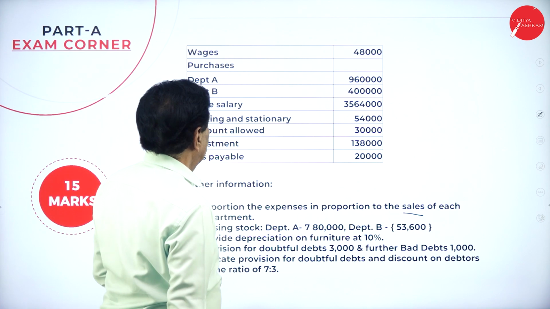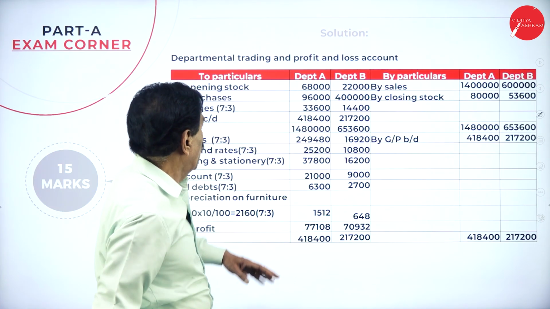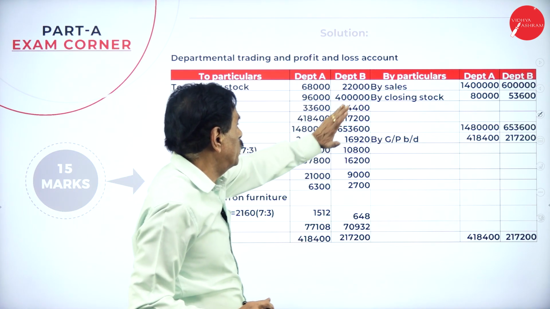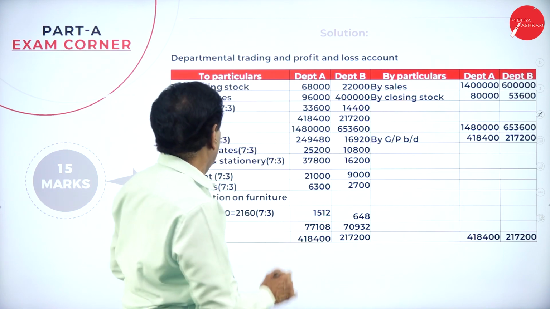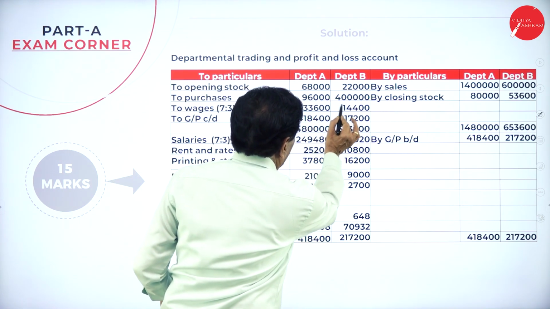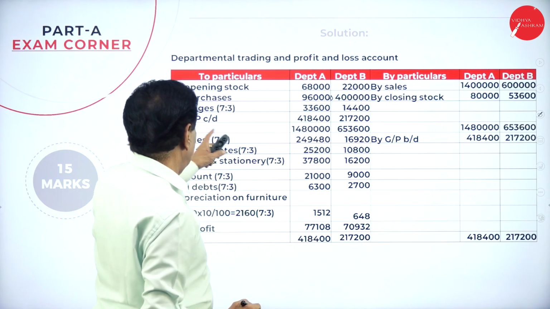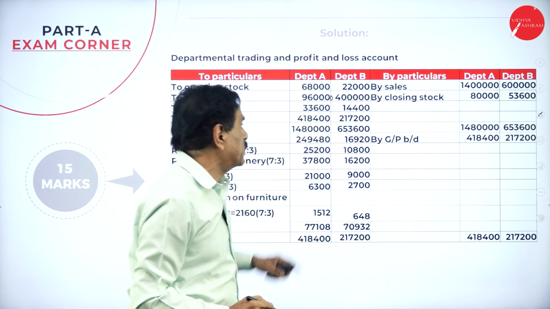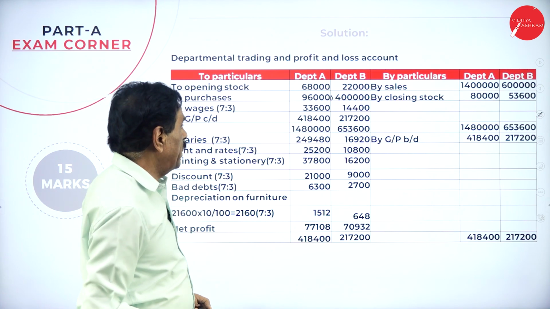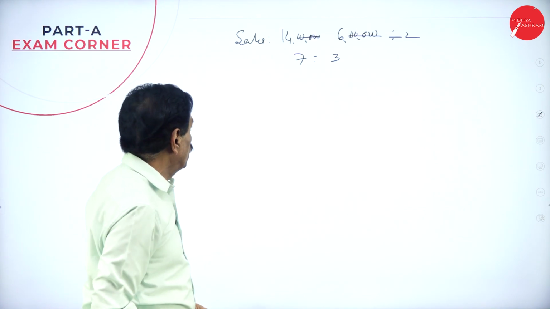And here we'll go one by one. Opening stock 68,000 and 2,20,000, purchases 96,000 and 4 lakh. Any returns there? Here wages is 48,000. Total wages have to be divided here. What's your wages?